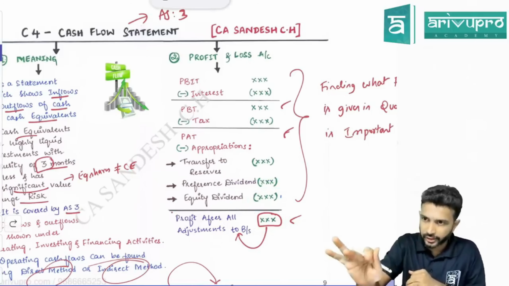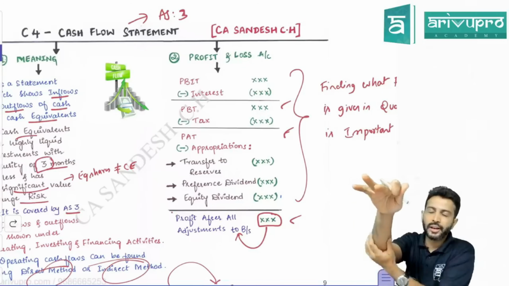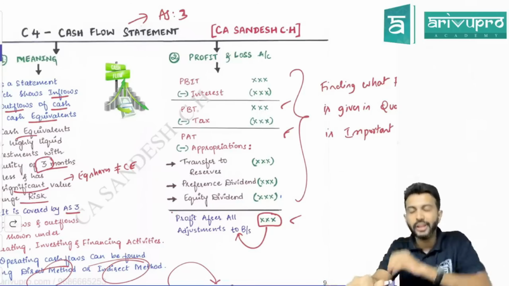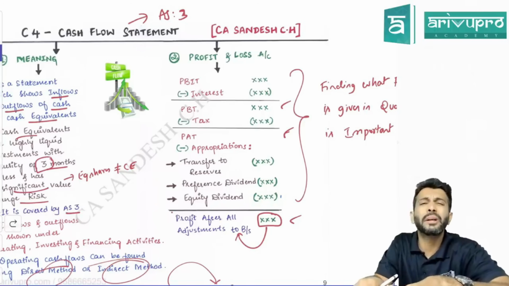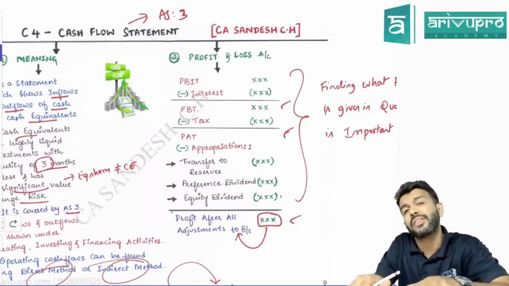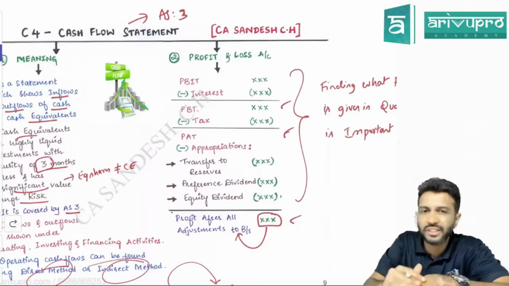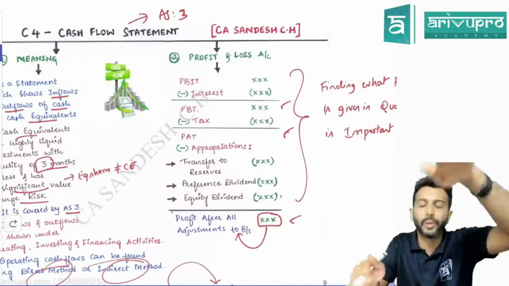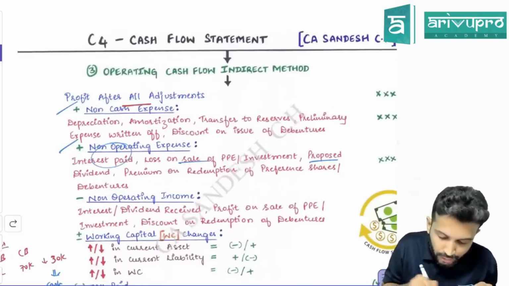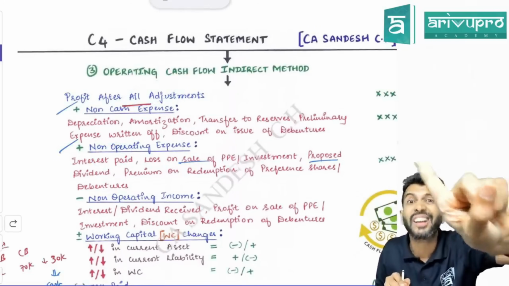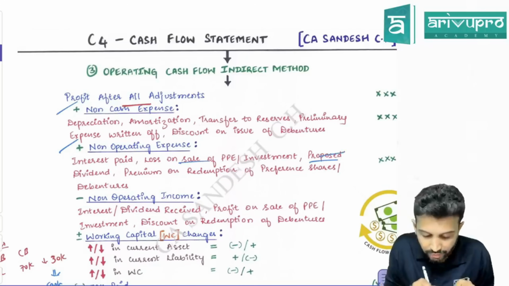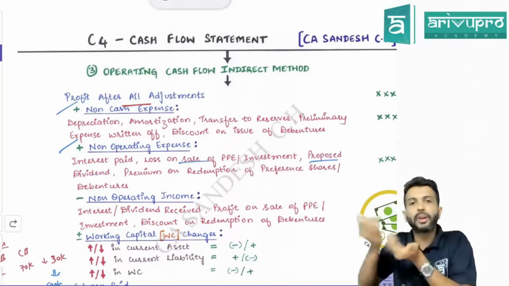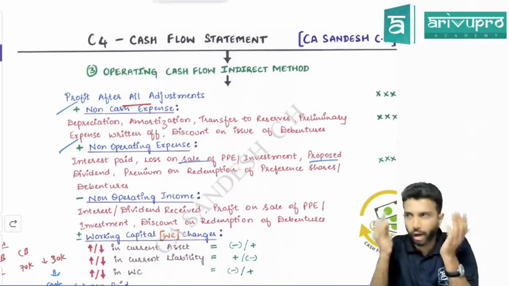So only if they give you profit after all adjustments, then dividend is already deducted. Okay, so due to this dividend adjustment, P&L balance has reduced. If P&L balance is reduced, operating cash flow is also reduced. But dividend paid is operating activity or financing activity? It's financing activity. But unnecessarily your operating cash flow is reduced. Hence what do we do? Add back. So here we'll add back only because it is profit after all the adjustments. Suppose you had chosen profit before tax or profit after tax, dividend adjustment we will simply ignore because it is not yet deducted. So that's a logical way.